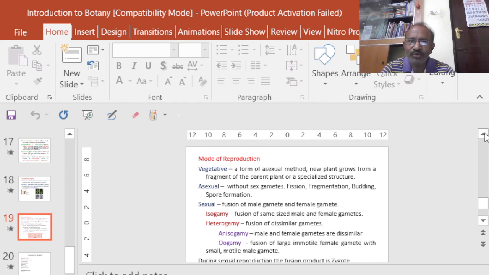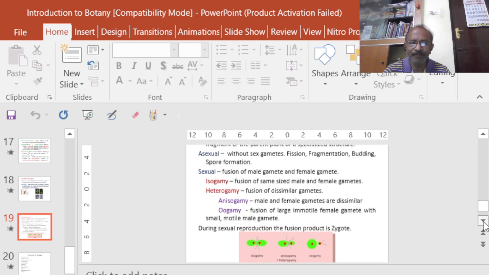In anisogamy, the male and female gametes are dissimilar in their structure. But in oogamy, which is considered the advanced type of sexual reproduction, a large immotile female gamete is fused by a motile male gamete. So the male gamete can easily move from one place to another, and can easily fuse with the female gamete. That type of sexual reproduction is considered the advanced type.